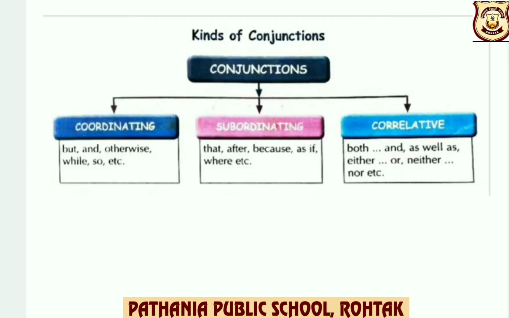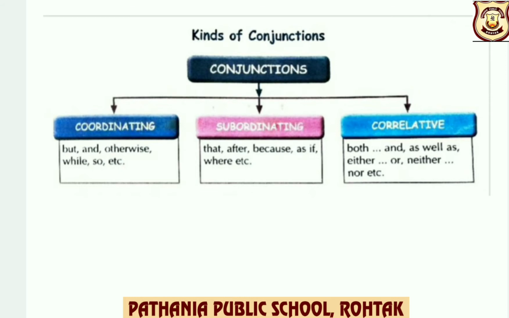Kinds of conjunctions. Children, conjunctions are divided into three different types: coordinating conjunctions, subordinating conjunctions, and correlative conjunctions.